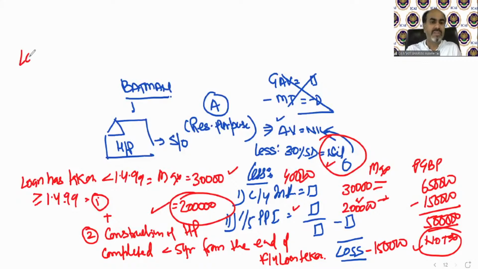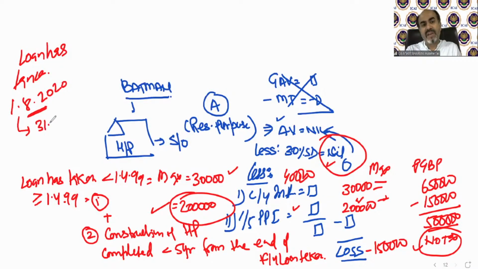For example, the loan has been taken on 1st August 2020. Then it says that your construction must be completed within 5 years from the end of this financial year.